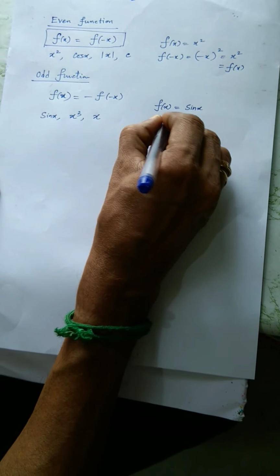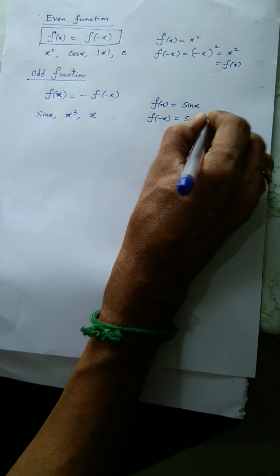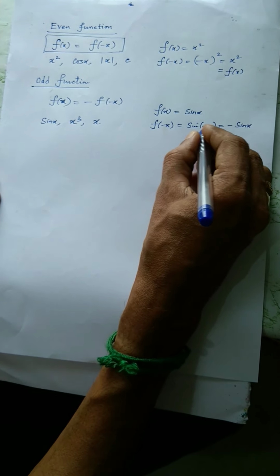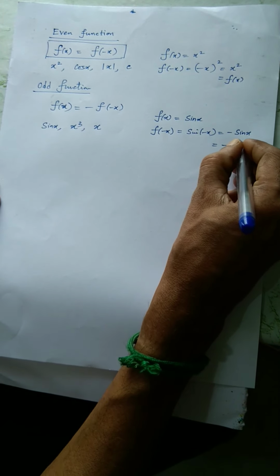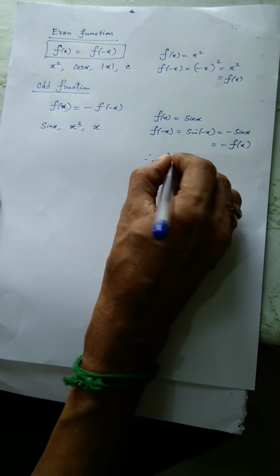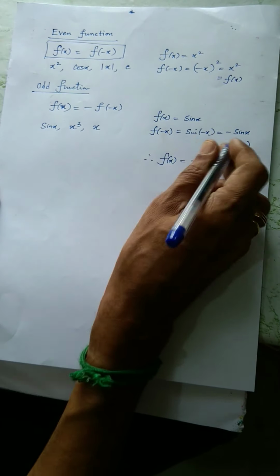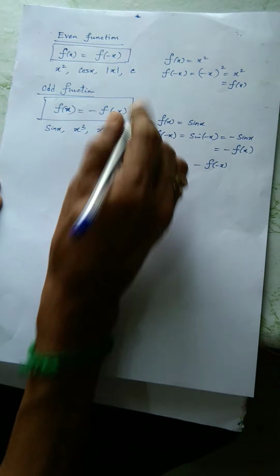Just feed the negative symbol. This is the original function. Sin of minus x, you will get minus sin x. It's a formula: sin of minus x is minus sin x. Therefore, I can rewrite f of x equals minus f of minus x by exchanging the minus symbol. So this is what an odd function is. So that is the basic idea of odd and even functions.